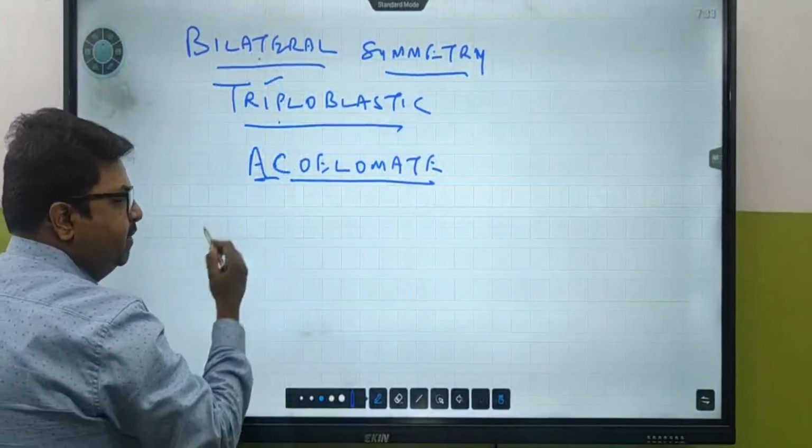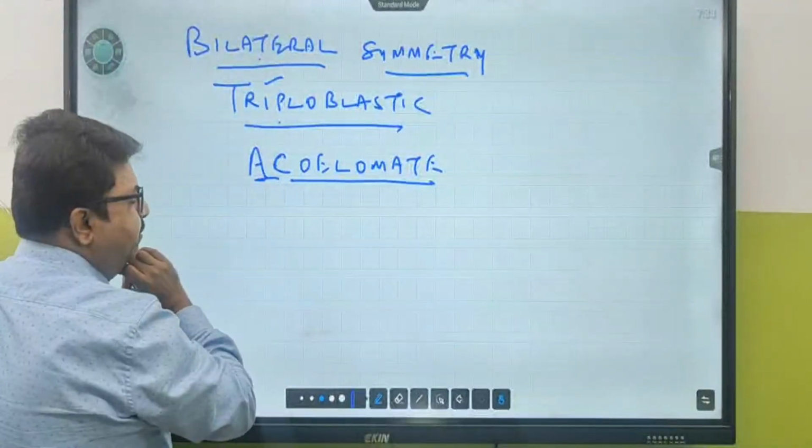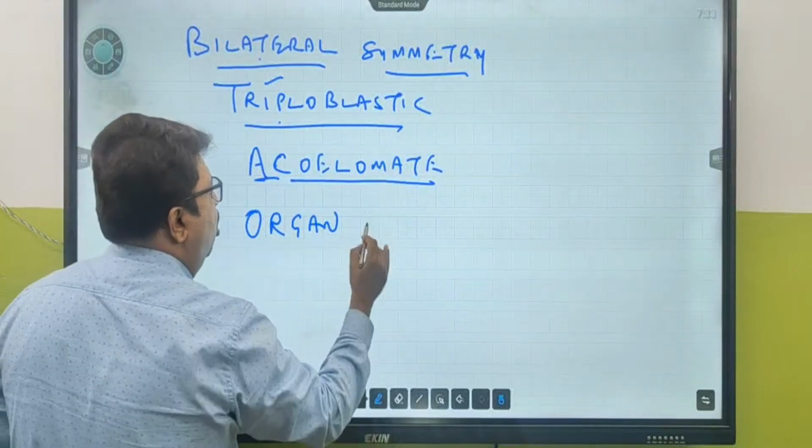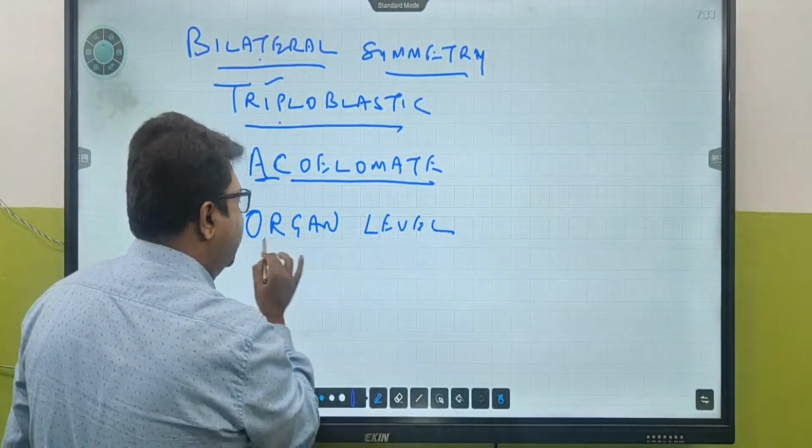Tell me some more. What kind of level of organization do they have? For the first time they show organ level of organization, not organ system.